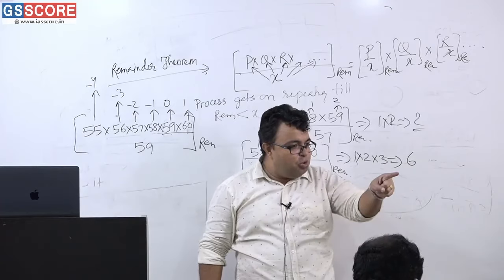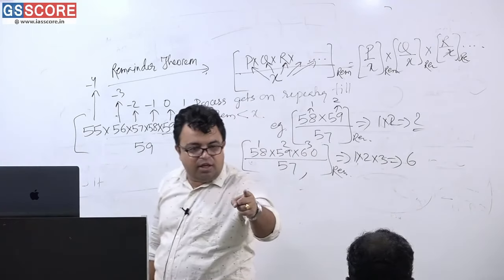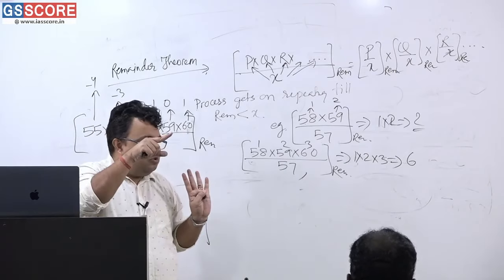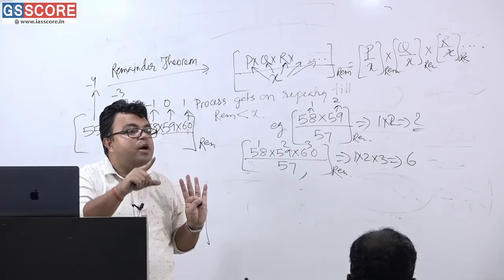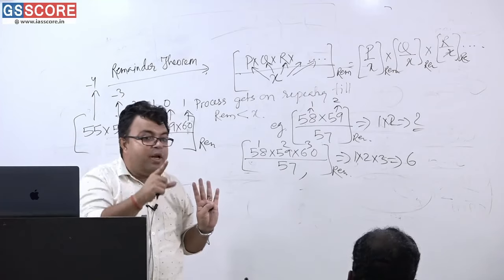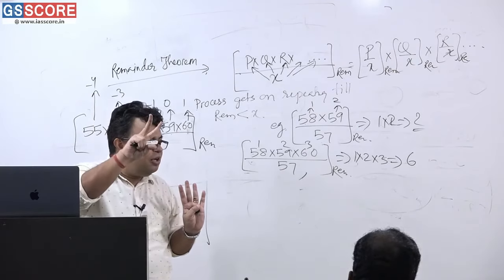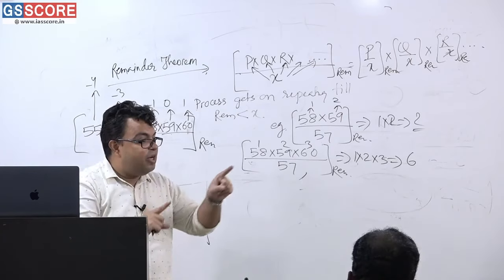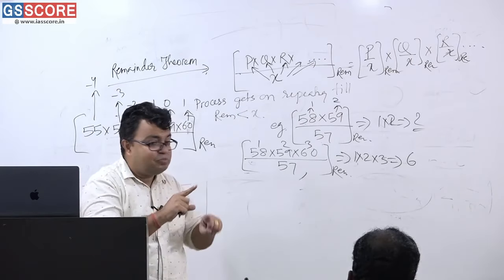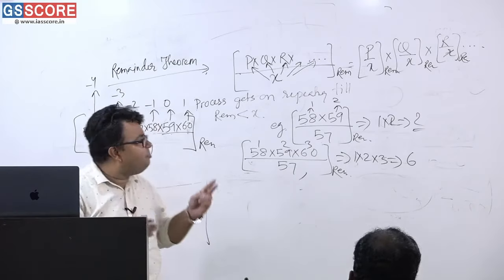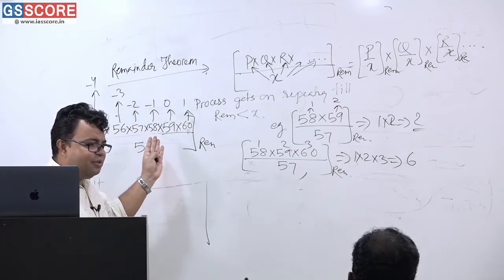Very simple. So you can say 27 is divisible by 9, remainder is 0. 28 divided by 9, what is the remainder? 1 is the remainder. 29 divided by 9, what is the remainder? 2 is the remainder. 27 gave 0, so 26 will be giving what? Minus 1. 25 will be giving minus 2 as remainder. This is the principle, the same set of things I have just done over here.